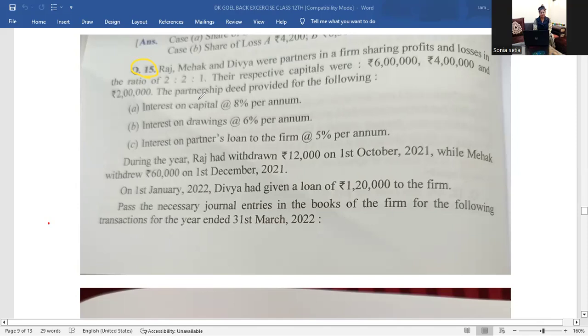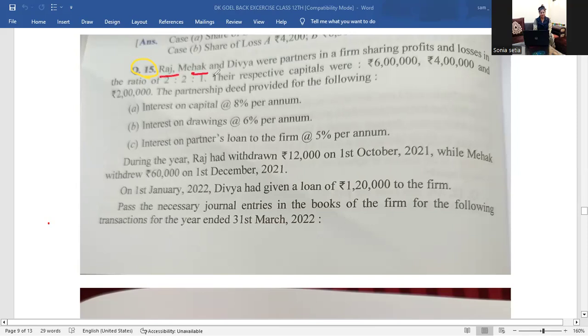Hope the screen is visible to everyone. So first of all, we'll read the statement and you can read the statement from your book as well. Otherwise, those who don't have DK Goel can take screenshots from here. So I'm starting with question number 15.